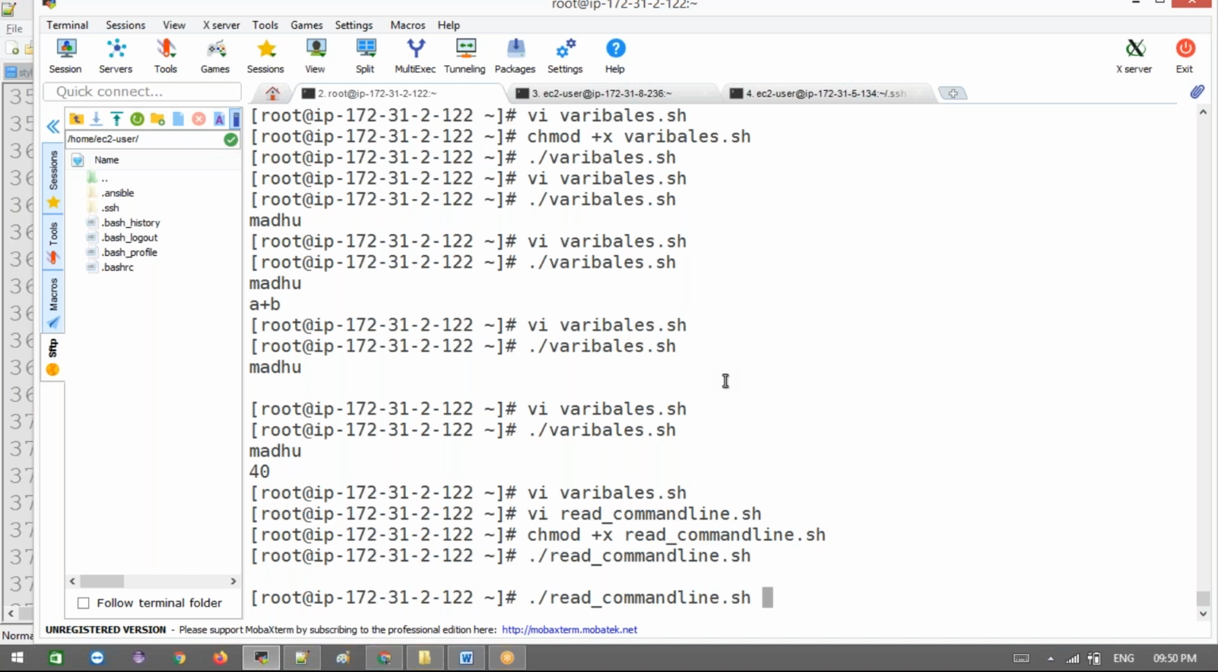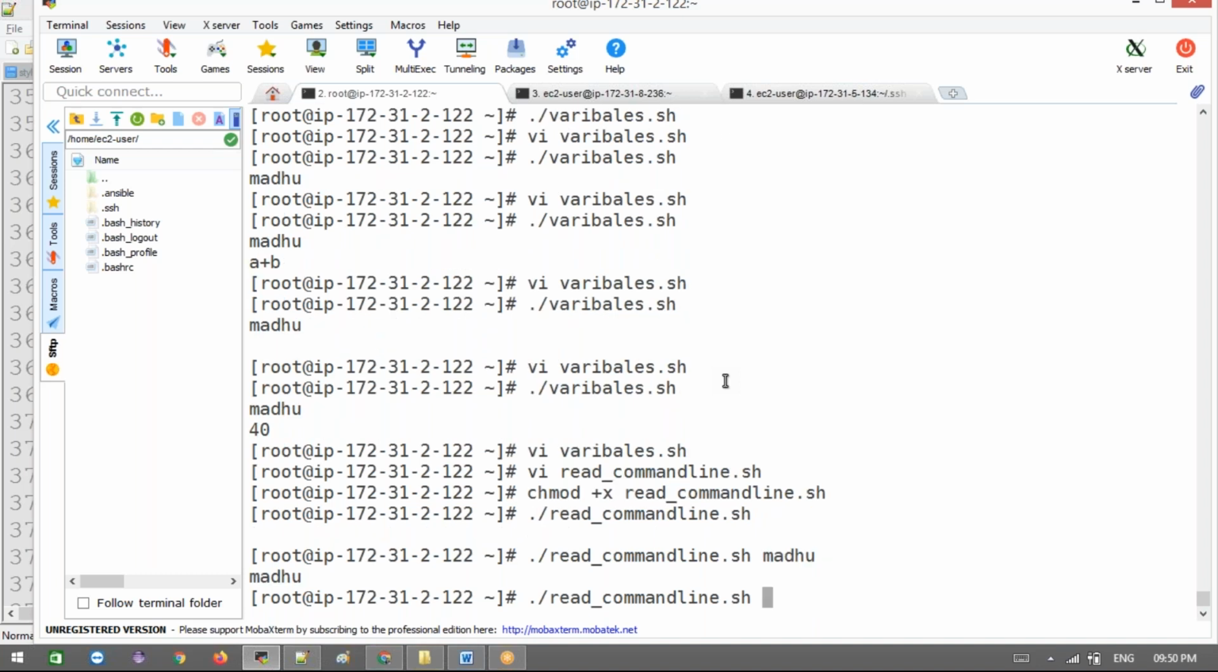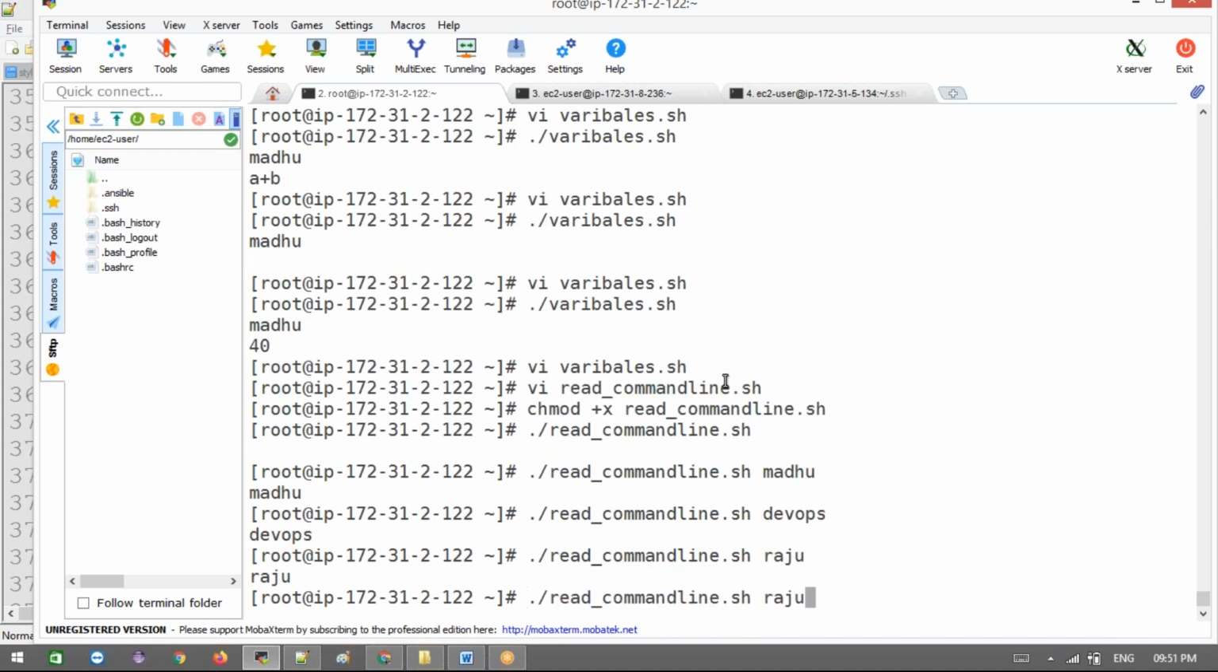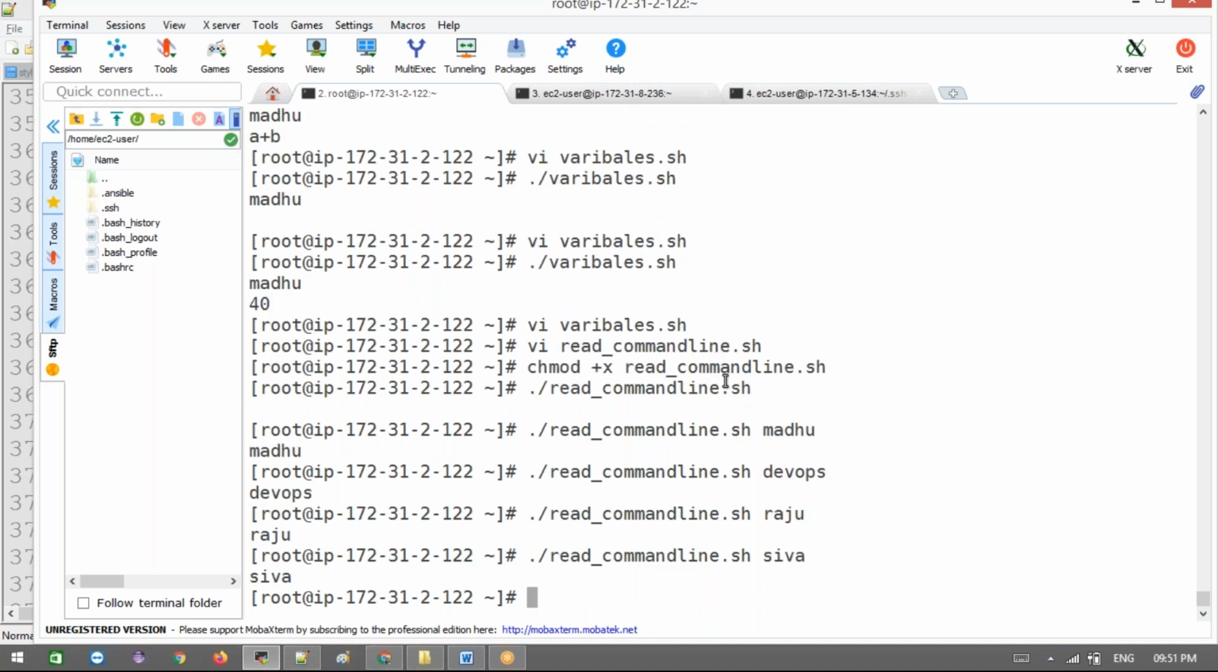Nothing is printing, right? Now what I do is pass a variable. Let's say Madhu. Madhu will come. Now instead of Madhu, I'm going to pass DevOps. DevOps will print. Whatever values you pass, those values will be used. We are passing the values dynamically. Let's say some name, Raju. Raju will print. Let's say Siva. Is that clear now? No, only one, sir.